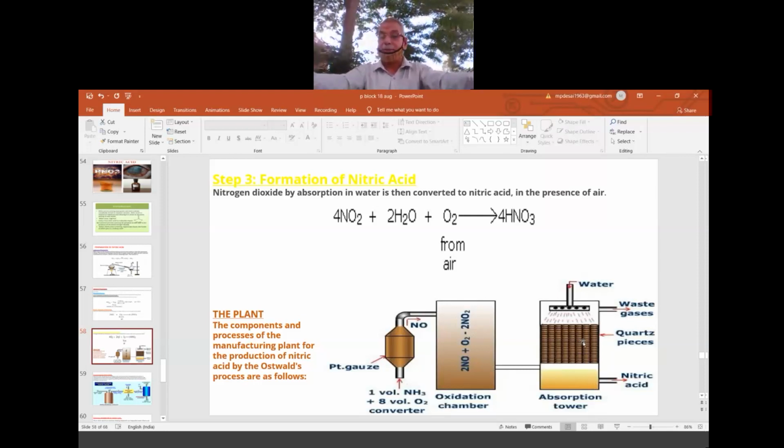It is called what? The absorption chamber, where nitrogen dioxide is absorbed. Okay, so from the top we are trickling down water slowly. It comes via these quartz pieces, so the water moves slowly, and the slow movement of water plus the vapors which come from the oxidation chamber mix, and ultimately when NO2 mixes with water, we get what?